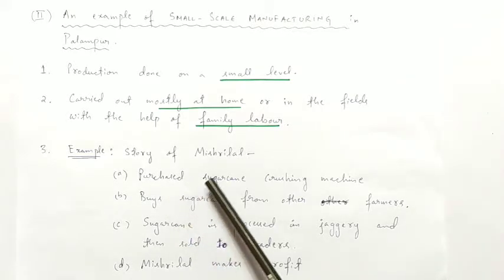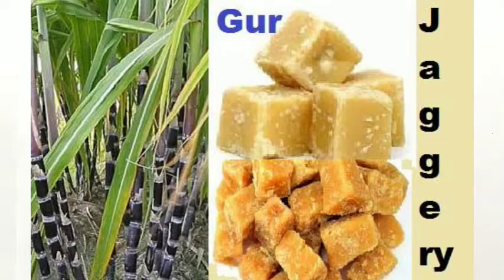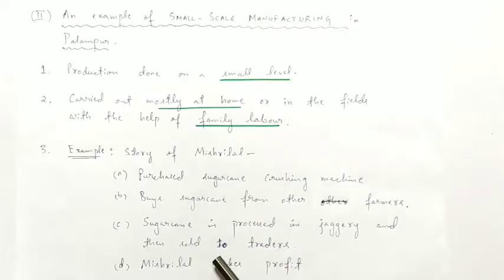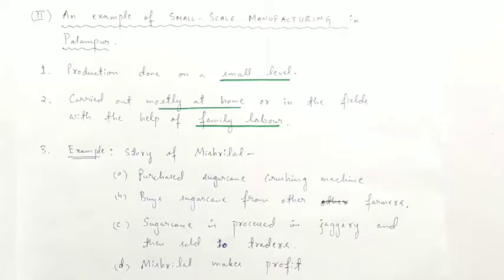Mishrilal would also buy sugarcane from other farmers, and after the crushing, sugarcane is processed into jaggery and then it is sold to the traders at Shapur. By doing so, Mishrilal earns a small profit. Another example of small-scale manufacturing can be making pickles at home with the help of family members and selling them in the market. Here only the members of the family provide the labor.